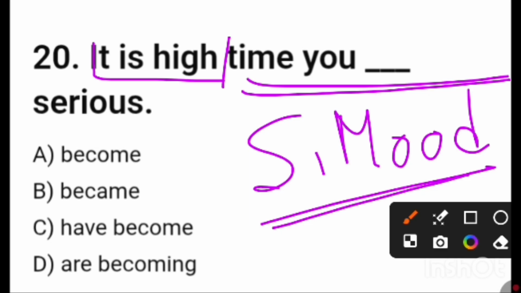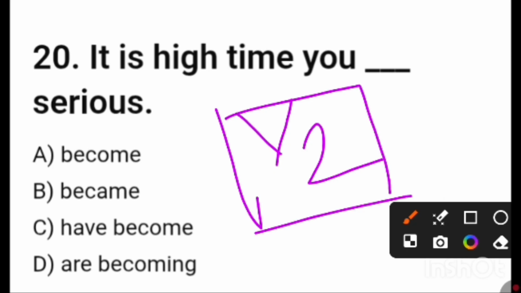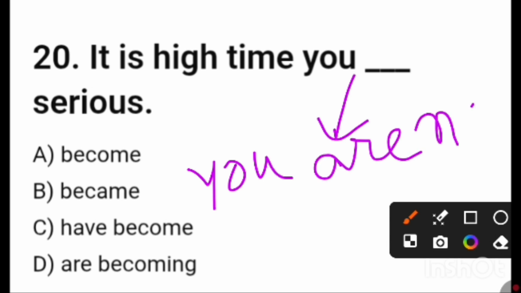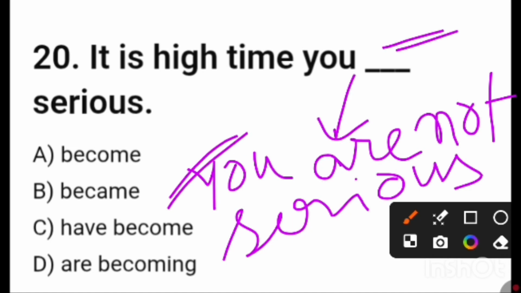So for present imagination, my dear friends, we have to use the verb's second form. It is the subjunctive form, that is became. Became is the correction. It is high time you became serious. The actual fact is you are not serious. That is why it is imagination that you became serious. This is the tense, and this is the subjunctive mood.